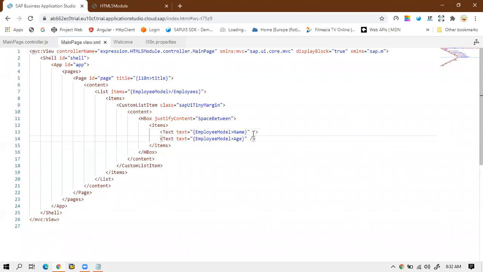But before we add the formatter, it's necessary to create a separate file for the formatter, and that would be a JS file, because when you talk about the concept of formatter, formatters always work in a controller.